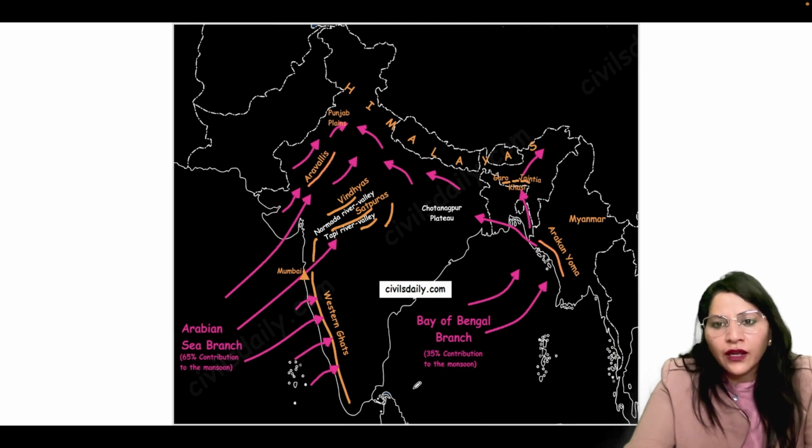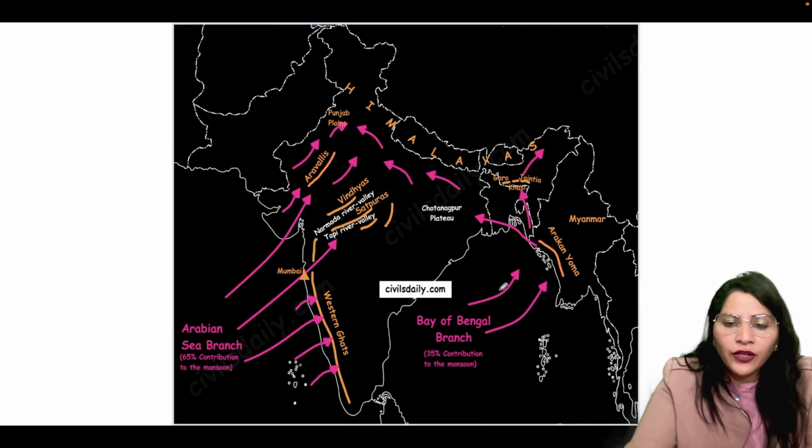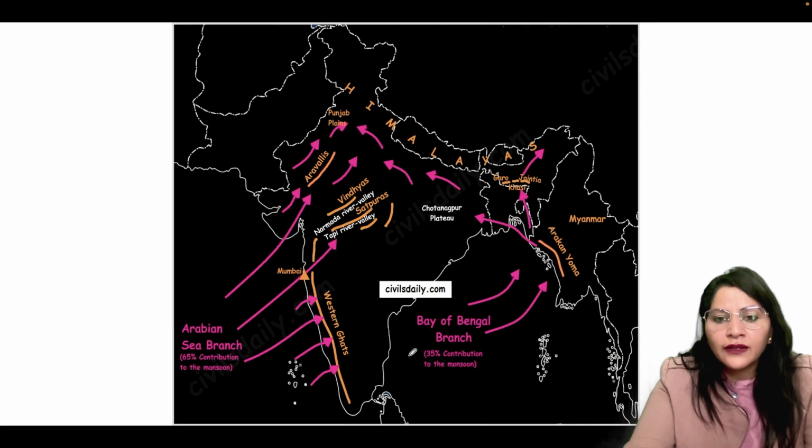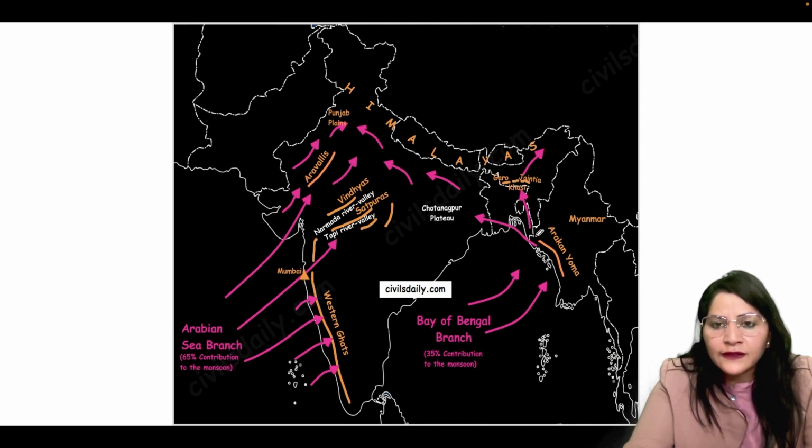Next, moving towards the Bay of Bengal branch, that is the second branch of the southwest monsoons. Here the Bay of Bengal branch is moving, and the Tamil Nadu coast lies parallel to it. That is why this portion is not getting any rainfall from the southwest monsoons. And moving forward, in Myanmar, when it strikes the Arakan Yoma Hills, it gets deflected towards West Bengal, enters India and is trapped in the Garo Khasi Jaintia Hills.